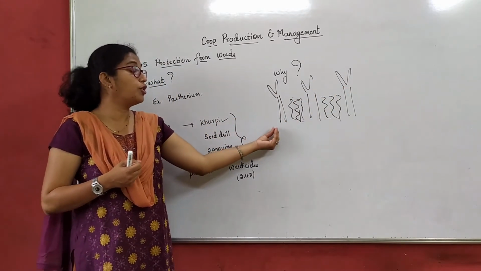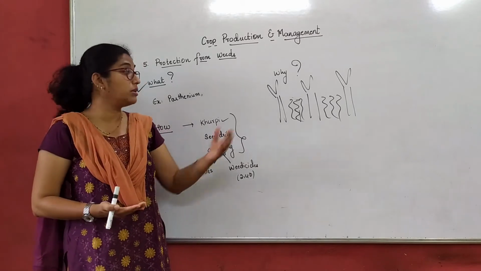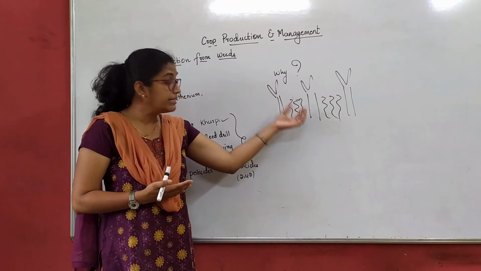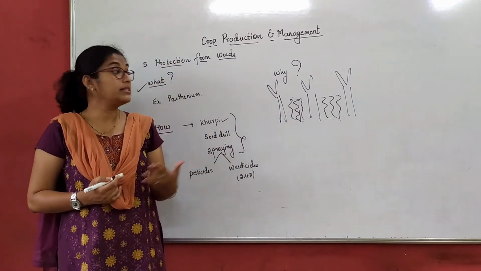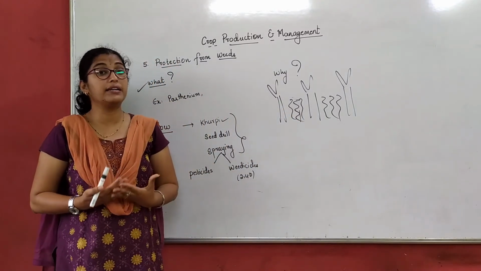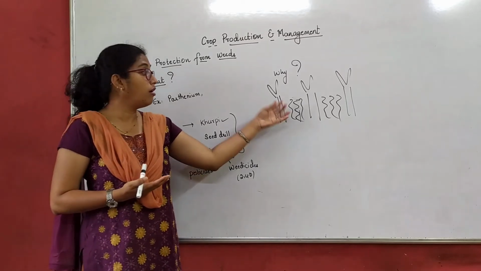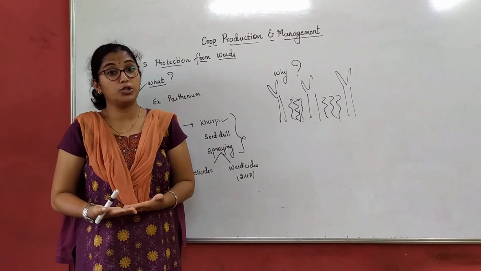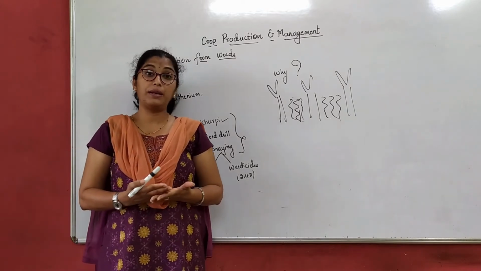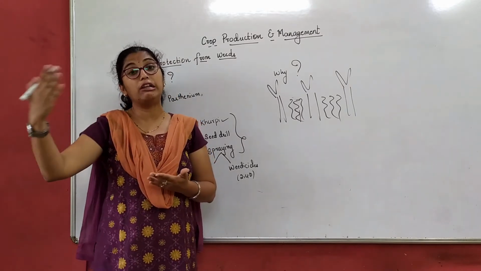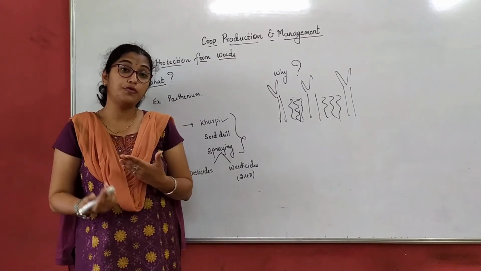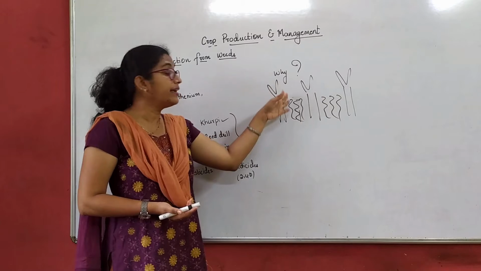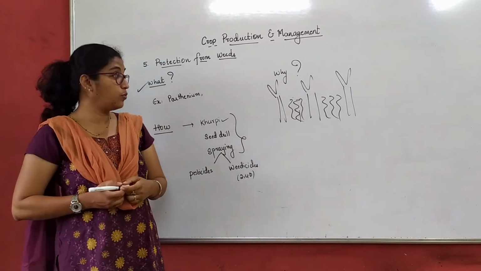And moreover, whatever nutrients we are giving to the plants with the help of manure, fertilizer, etc., are taken by these weeds. That means what the plant has to get, it is not getting. So how will the plant grow? If the plant will not grow properly, how will the yield of the crop be? It will not bear good fruits or good flowers, right? So this is why we have to get rid of these weeds.